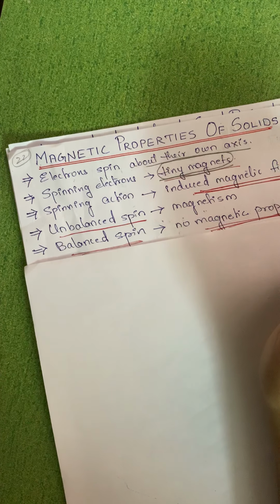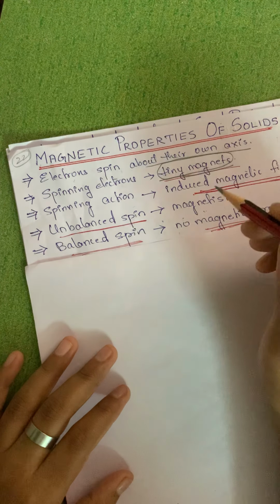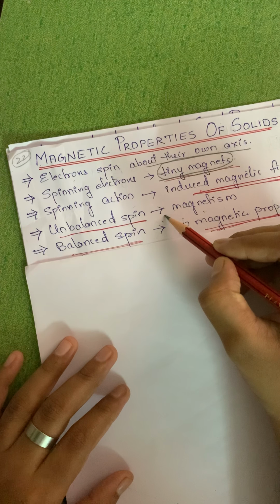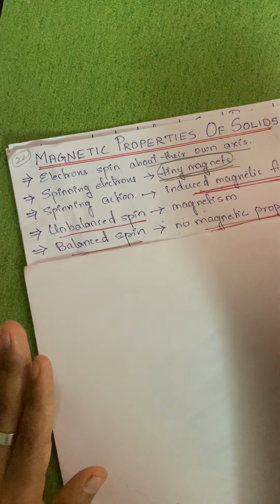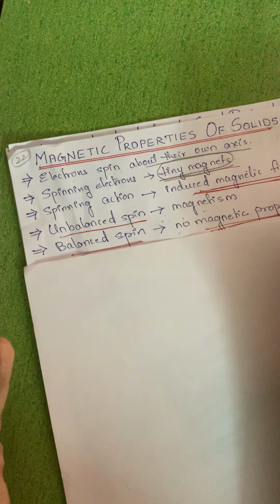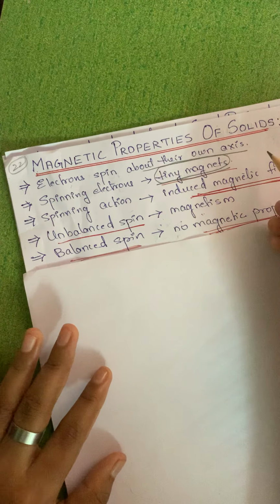Now, this spinning action will induce a magnetic field in those electrons. Now when it induces a magnetic field, if there are paired electrons, it will cancel its magnetic property. That means the spin will be balanced in that case, and if it is unbalanced spin, then only we will see some magnetic property in the solids. Now what do you mean by that?